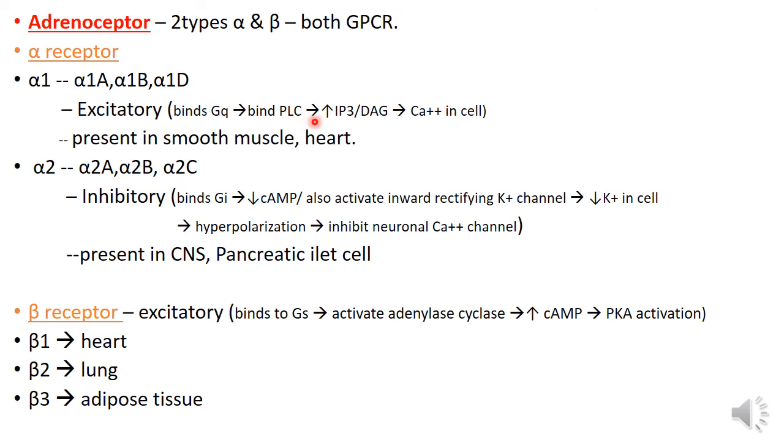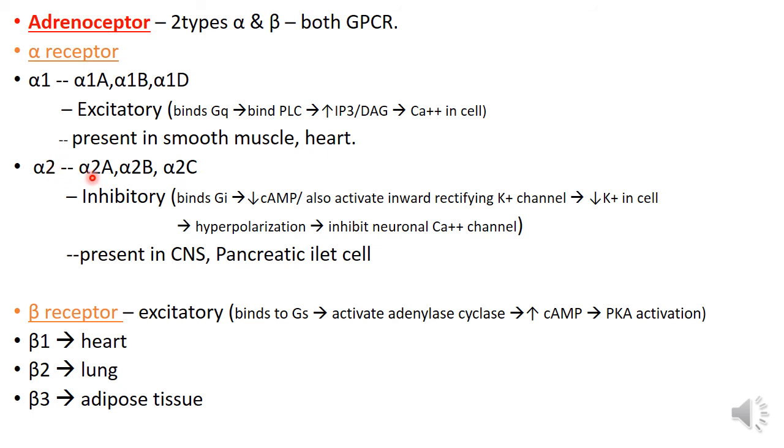PLC, phospholipase C, and there is formation of the IP3 and DAG, breaking of the PIP2 and formation of the IP3 and DAG, and increased calcium within the cell, and this is present in the smooth muscle and heart.